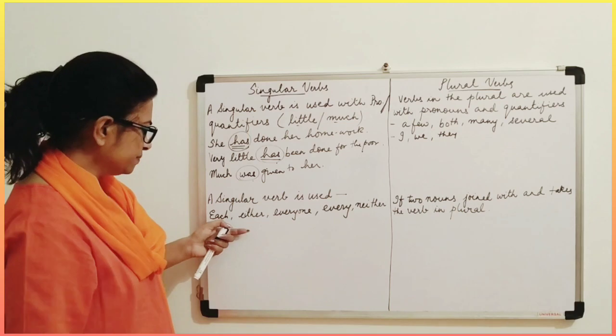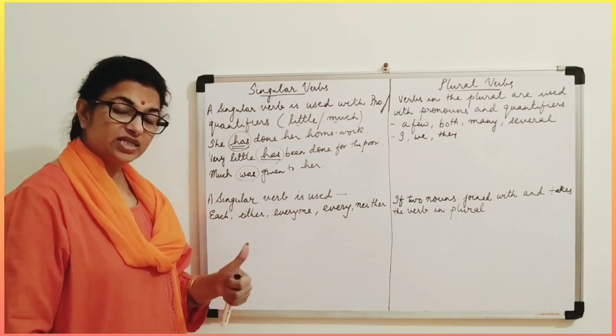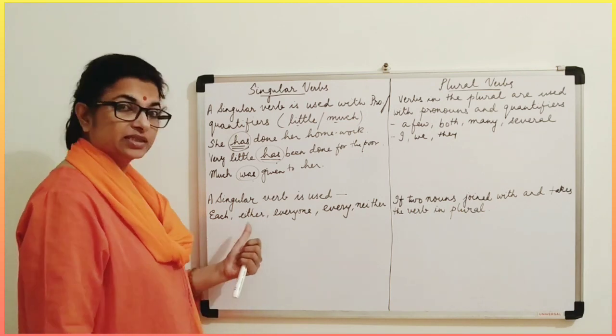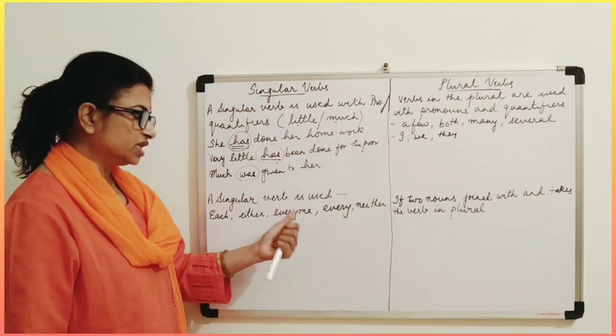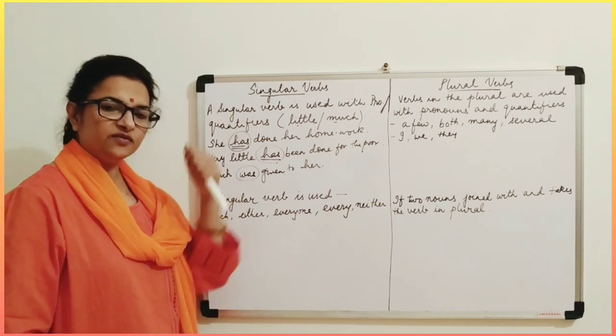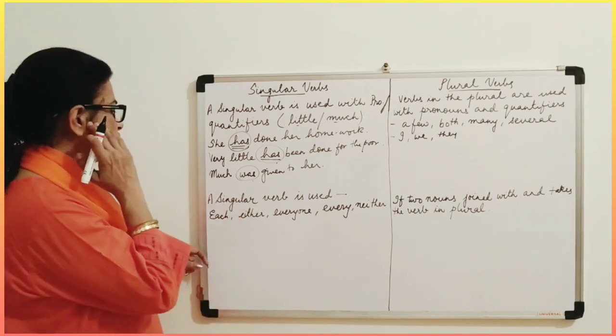Now come to the next one. A singular verb is used with sentences when they start with either, neither, each, every, everyone. So with these words when they start, the verb will come in the singular. Let us do one example.